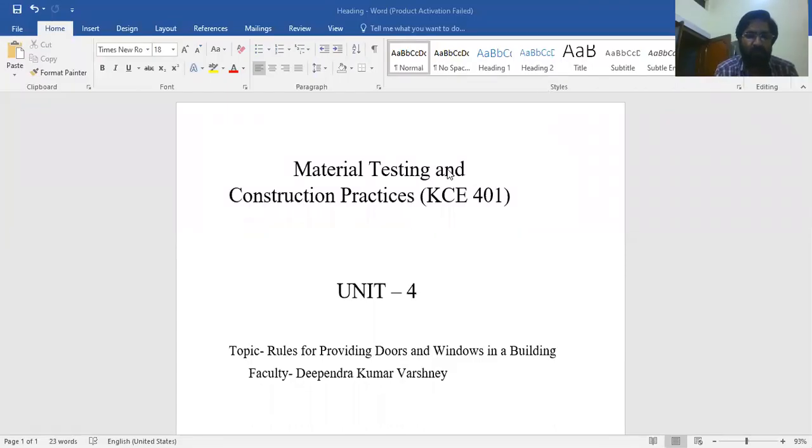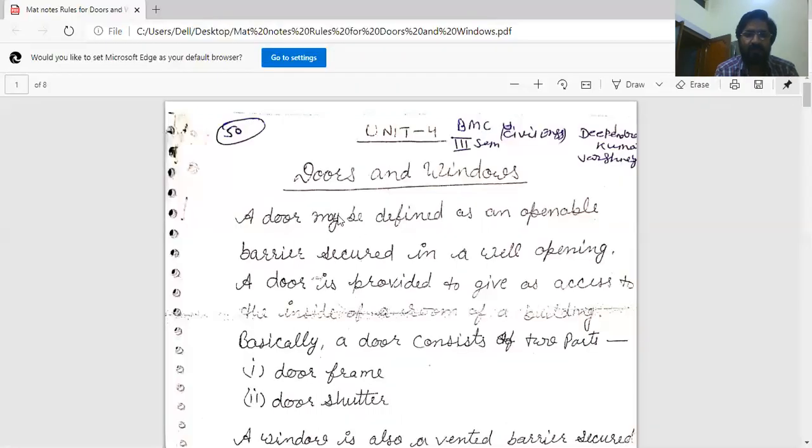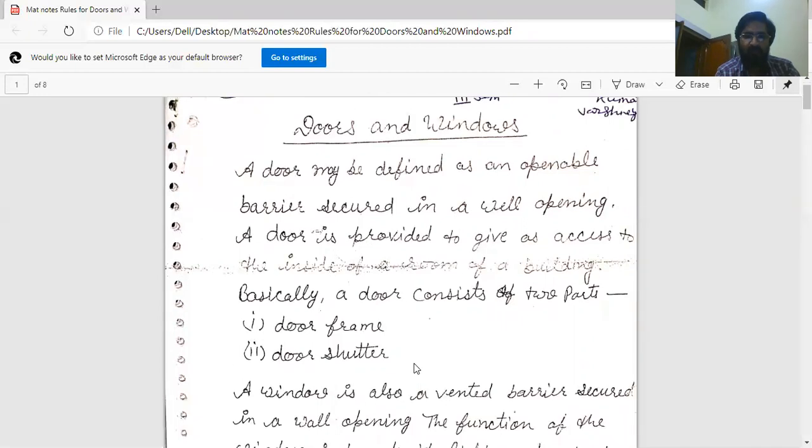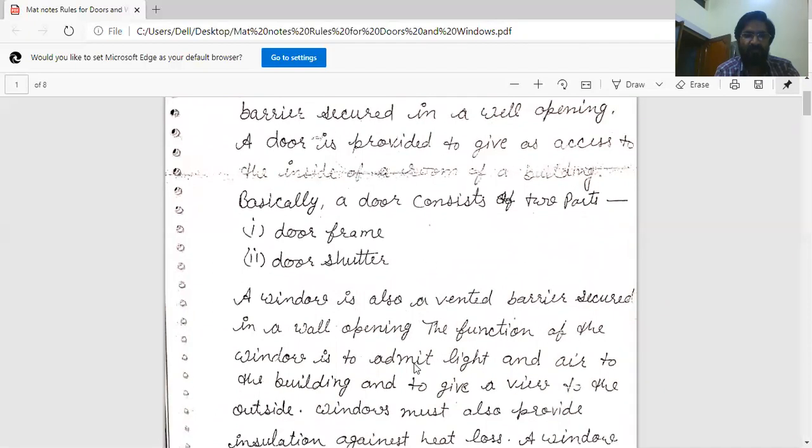Today's topic is rules or general guidelines for providing doors and windows in a building. A door may be defined as an openable barrier secured in a wall opening. A door is provided to give us access to the inside of a room of a building. Basically, a door or window consists of two parts. First is the door frame and second is the door shutter. The door frame holds the door shutter.